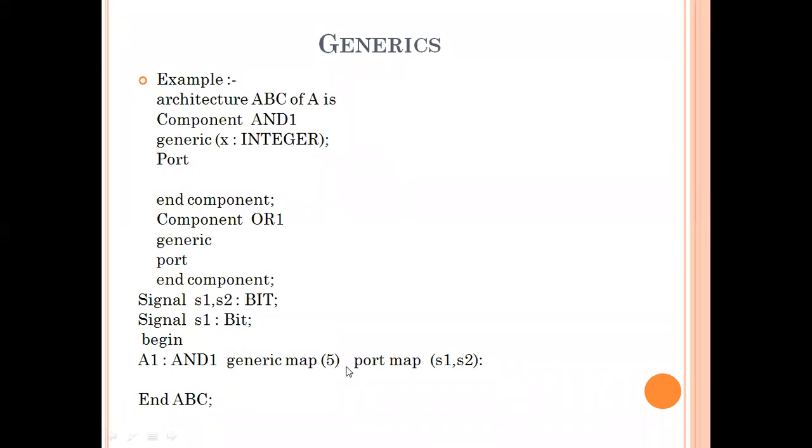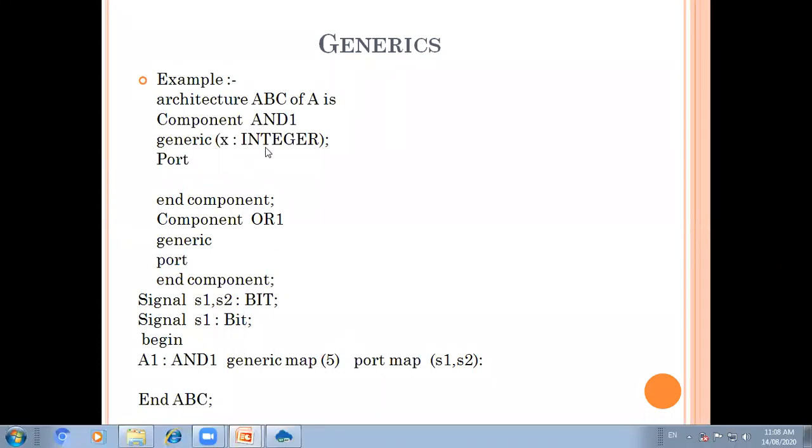Just the architecture body and the component instantiation part are written here. In the architecture body, first I declare the component declaration, and with this component declaration I have declared the generic, generic x integer. Again, for the second component I also declare a generic.